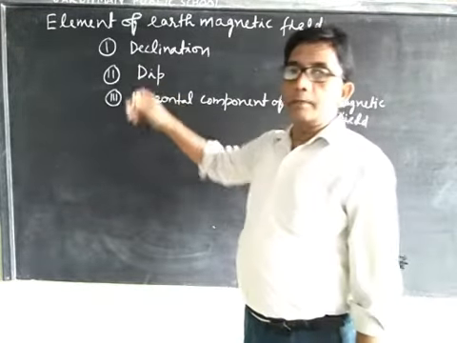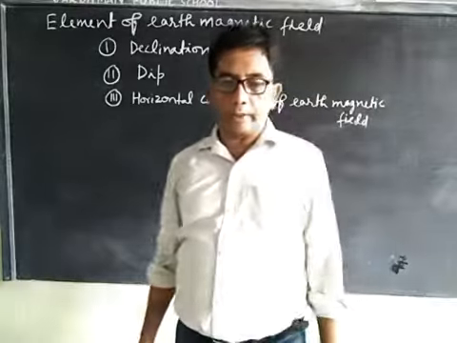These are the elements of the earth's magnetic field.